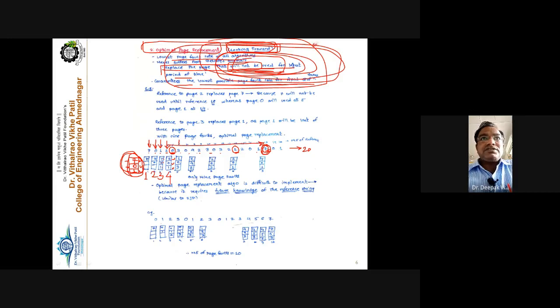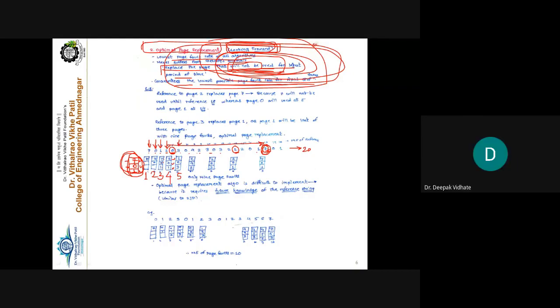Now the reference is clear, all of you. Now again reference is made to 3. 3 is not available here. Again a page fault occurs, so page fault number 5. And to recover from the page fault, what do we have to do here? We have to replace the page. And which page is to be replaced?